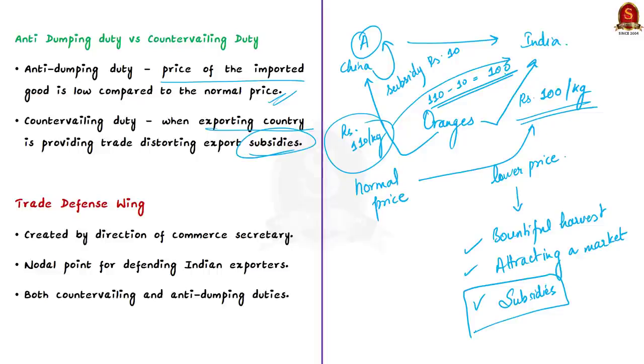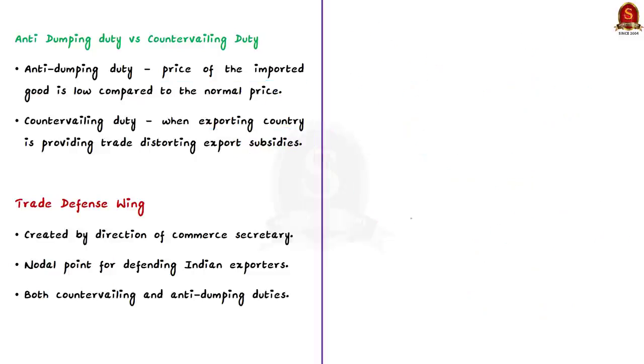So similarly, foreign countries will also impose the same duties against Indian exporters. Therefore, as per the direction of the Commerce Secretary, the trade defense wings have been created in the Directorate General of Trade Remedies. Now these trade defense wings act as a nodal point for defending Indian exporters from the investigations regarding countervailing duty and anti-dumping duty which are initiated by other WTO member countries.